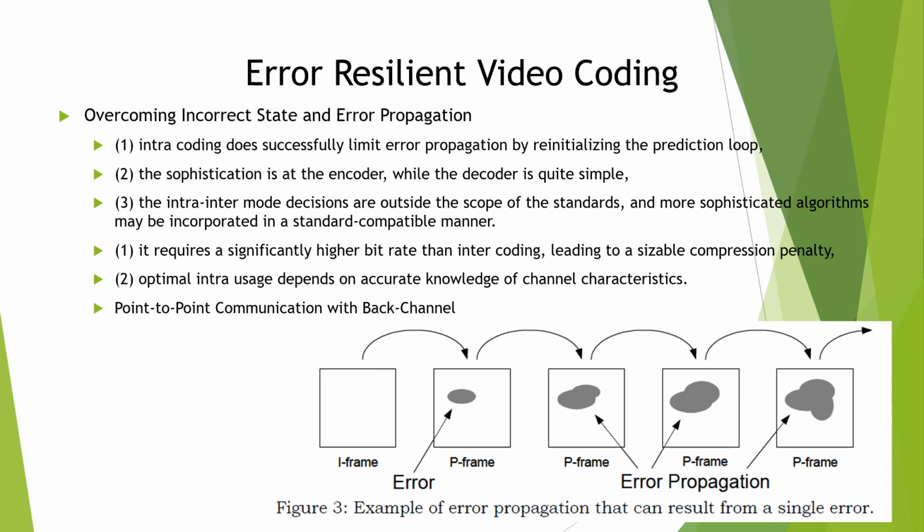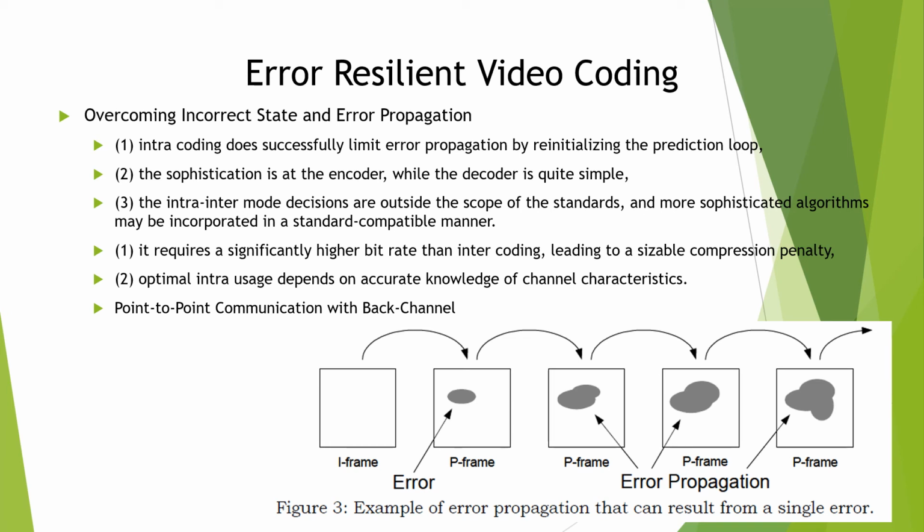Another approach is to use periodic I-frames. That's called the MPEG GOP, group of pictures. For example, with a 15-frame GOP, there is an I-frame for every 15 frames. This periodic reinitialization of the prediction loop limits error propagation to a maximum of one GOP, 15 frames in this example.